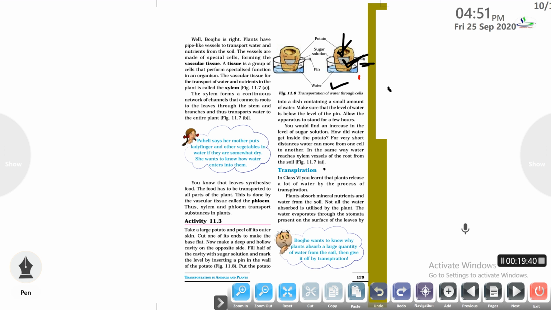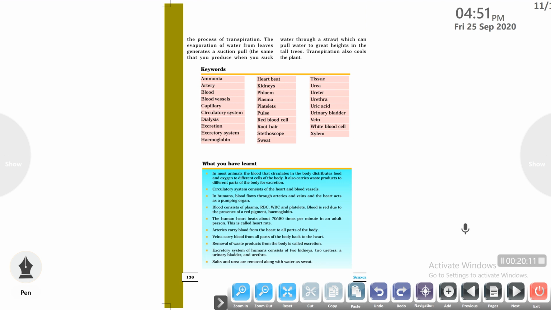The last phenomenon that we will study is transpiration. As you all know, plants release a lot of water by the process of transpiration. The plant absorbs water generally from the soil, but not all the water absorbed is utilized by the plant. The water evaporates through the stomata present on the surface of the leaves in the presence of sunlight. This process is known as transpiration. This process creates a suction pull, which is very much necessary for the transport of water in plants. Also, transpiration cools the plant, as in the case of sweat production in human beings.